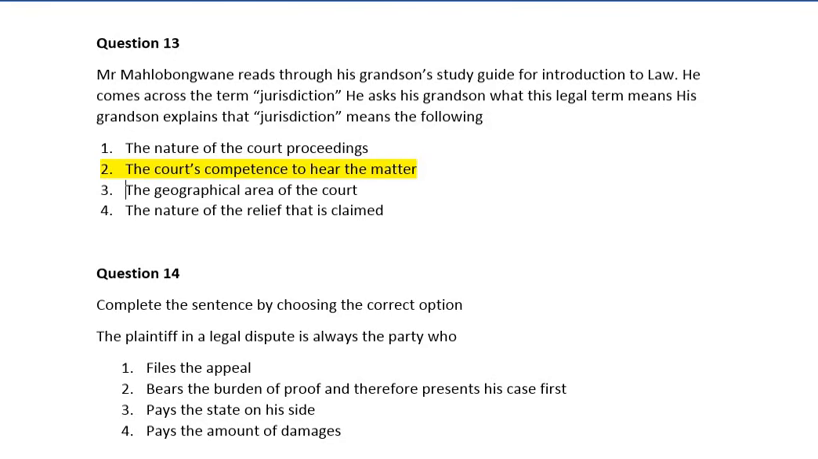Question 14. Complete the sentence by choosing the correct option. The plaintiff in a legal dispute is always the party who, number 1, files the appeal. Number 2, bears the burden of proof and therefore presents his case first. Number 3, pays the costs on his side. Number 4, pays the amount of damages. So guys, the correct answer is number 2, which says bears the burden of proof and therefore presents his case first.